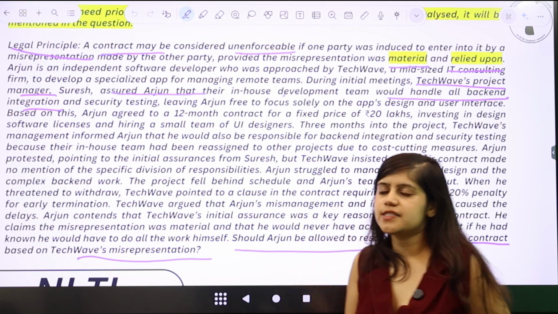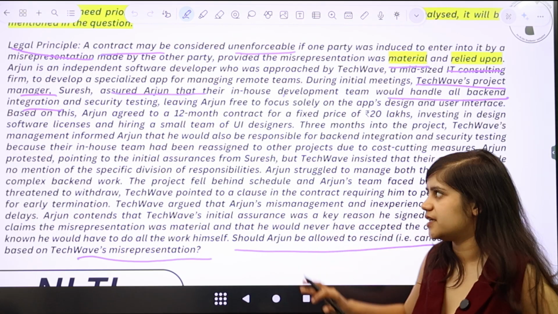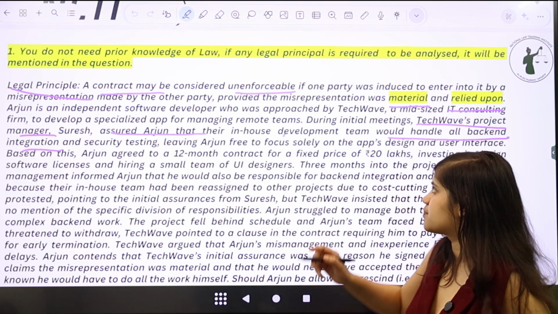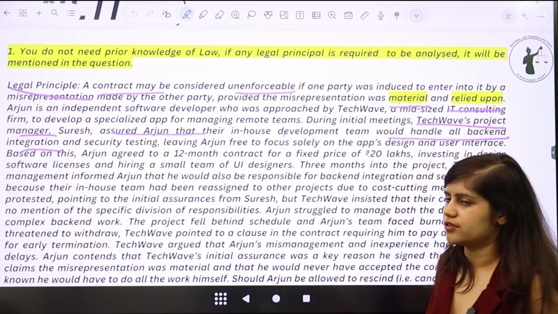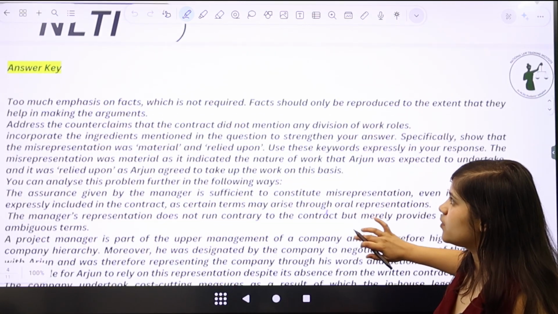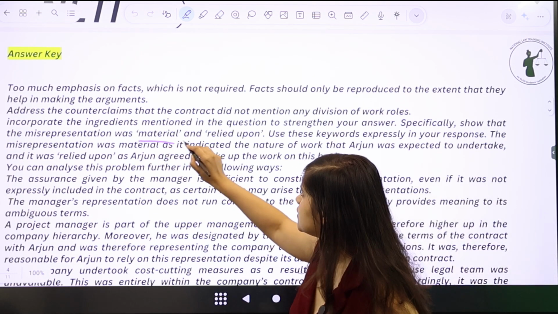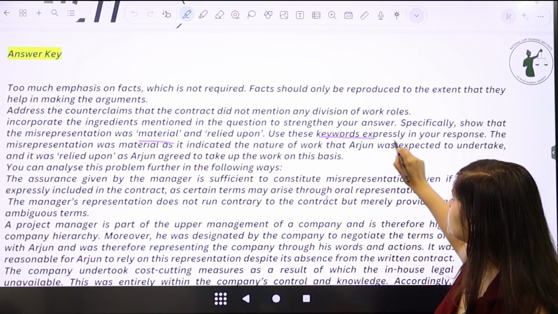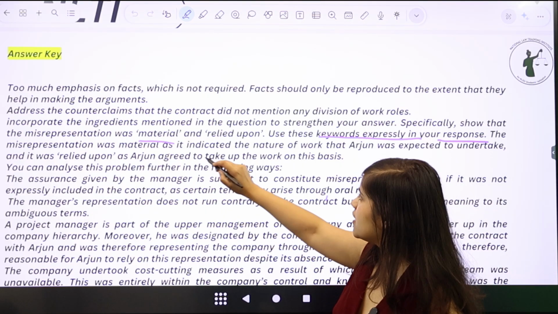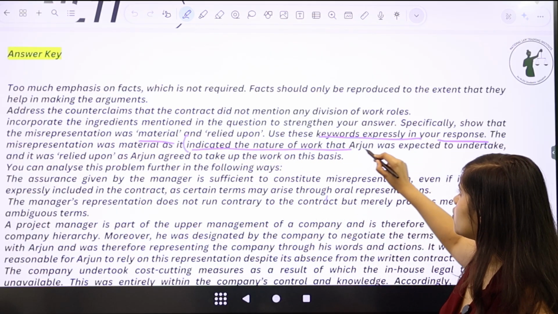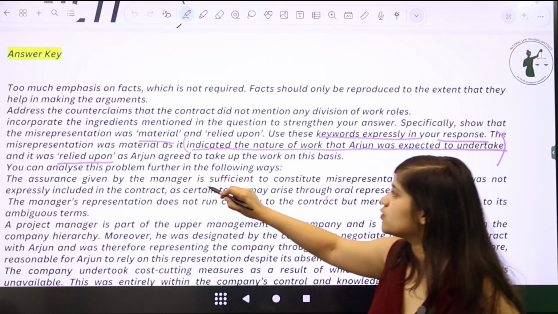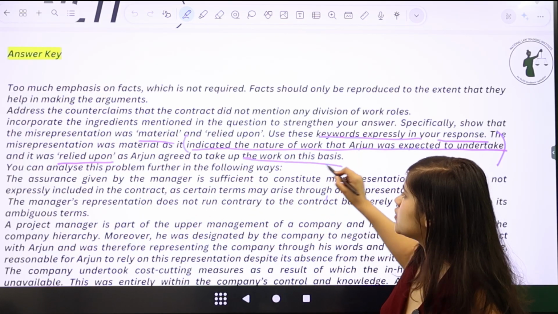But that is not wrong per se, but incomplete, which means that you also have to tell me that the misrepresentation made was material and relied upon. What do we mean by material? When we see the answer key for this, when we talk about material and relied upon, you have to use these keywords expressly in your response. You can say that the misrepresentation was material as it indicated the nature of work that Arjun was expected to undertake, and it was relied upon as Arjun agreed to take up the work just on the basis of this.